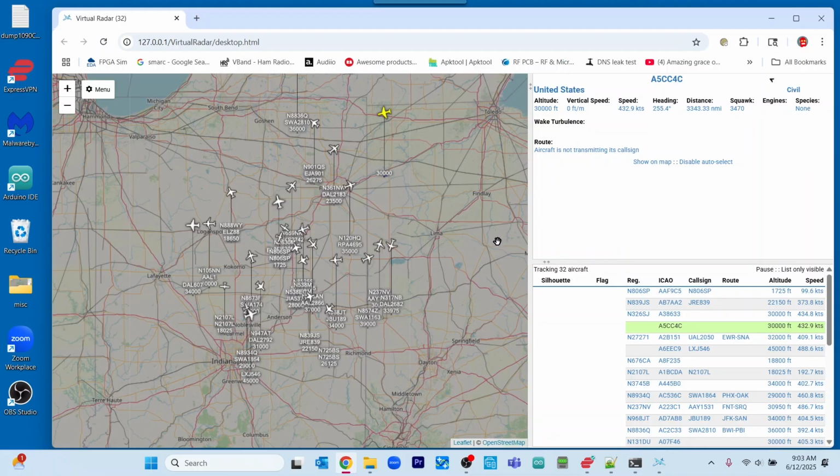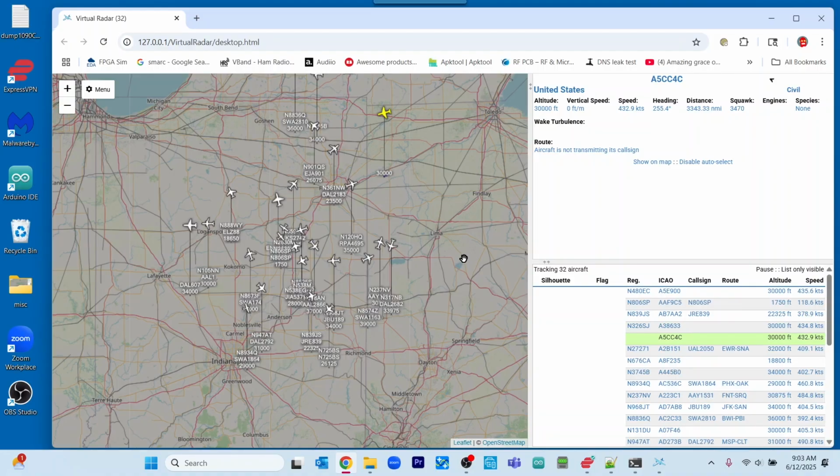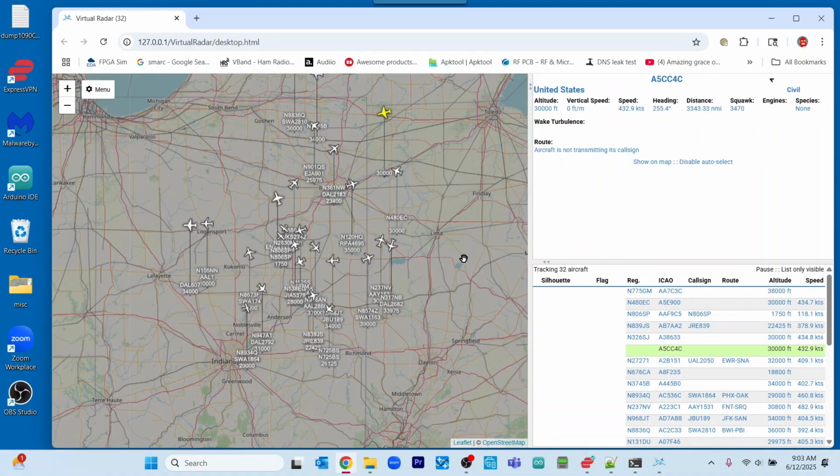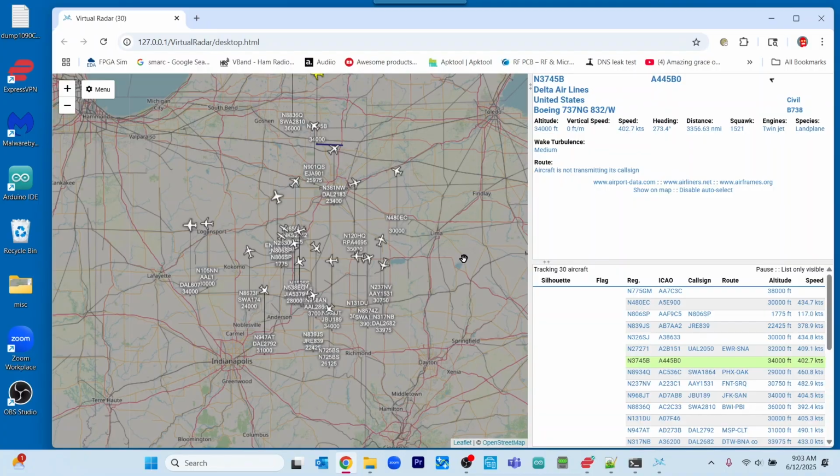And this is where I am. And so what we're seeing now, and I just have my little quarter wave ground plane antenna sitting on a kitchen table inside of the house. And this is how many aircraft we're picking up.